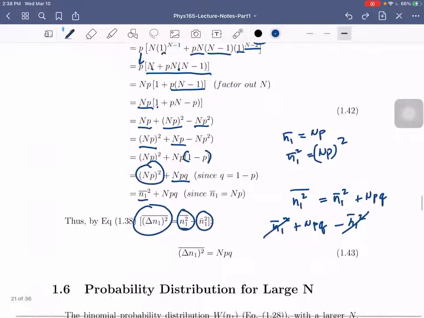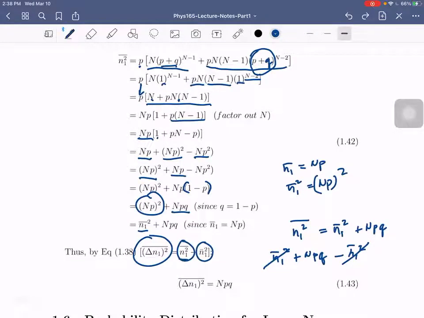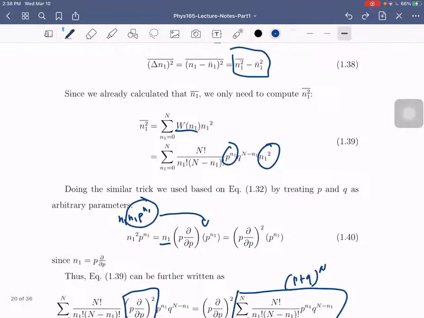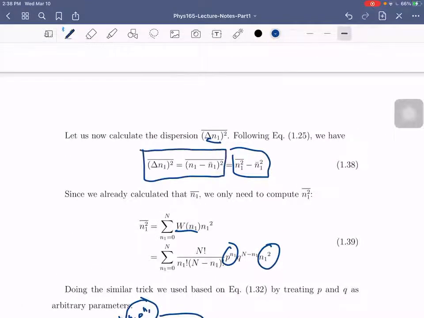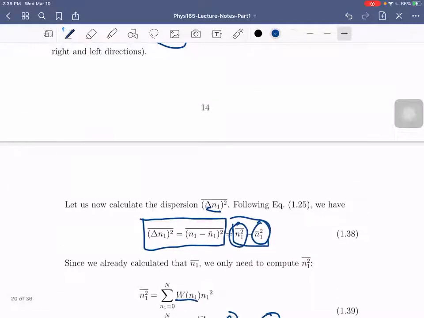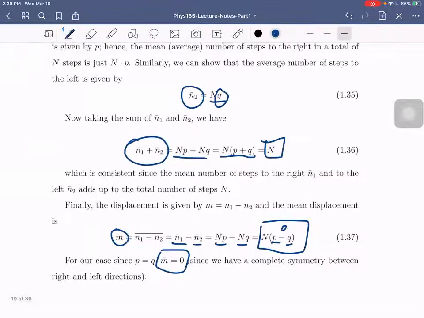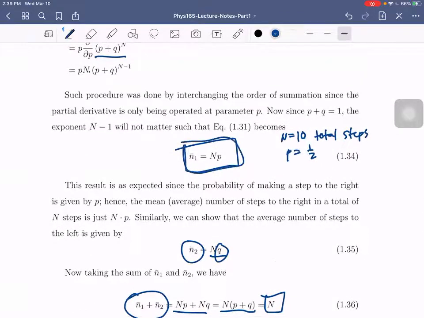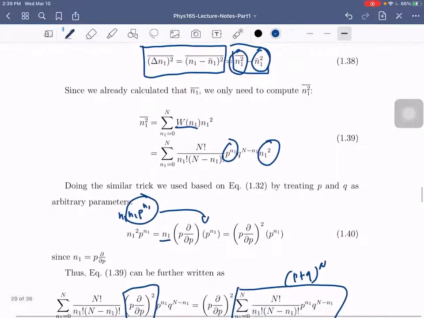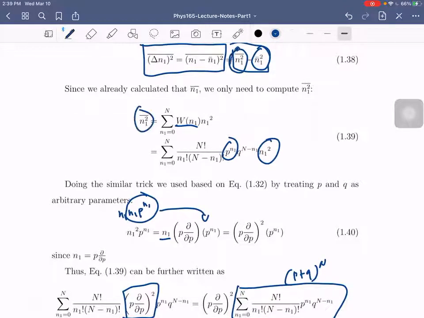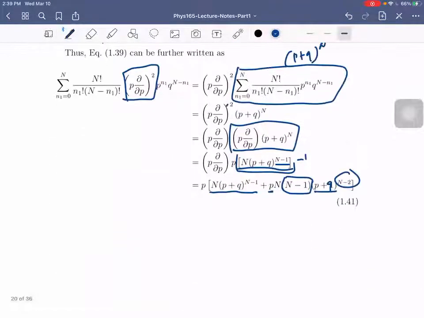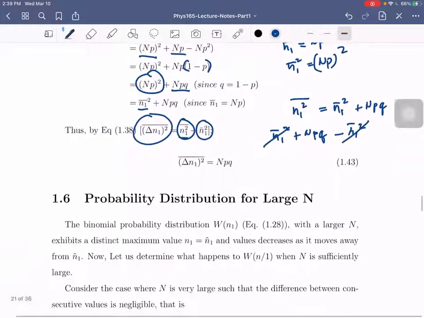Okay? So that is how to get the second moment. Let me just take note, so you don't get confused, because the variable changes. To get the second moment, you have to get the mean, since you still have to square it, and you have to get the average of the squares of the variable. So first we solved the average of n1, which is np. And then we did this first term here, which is much more complicated because it is a second derivative. Okay? So we have now shown the second moment.